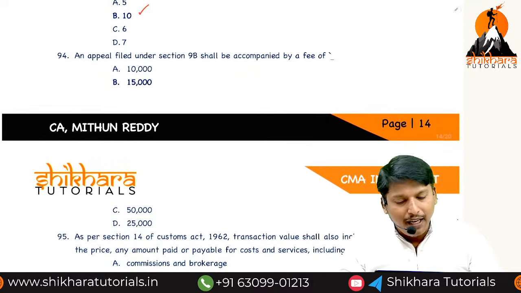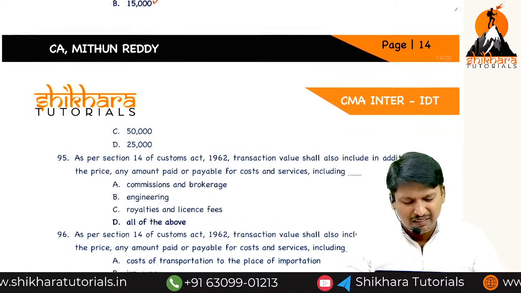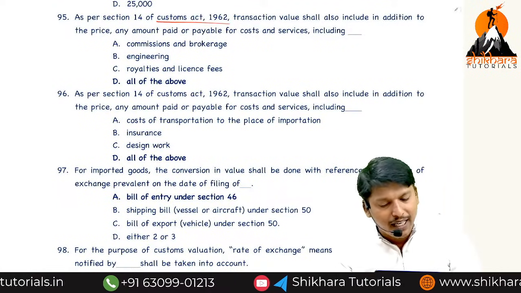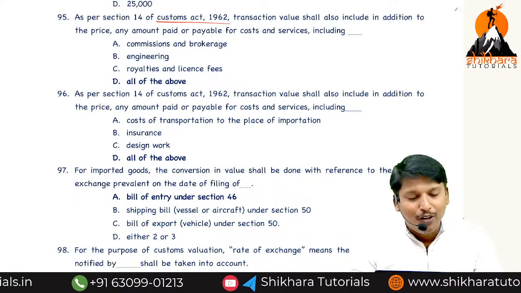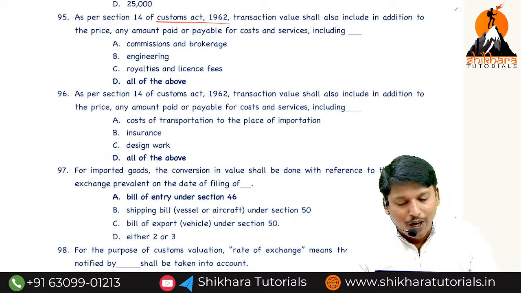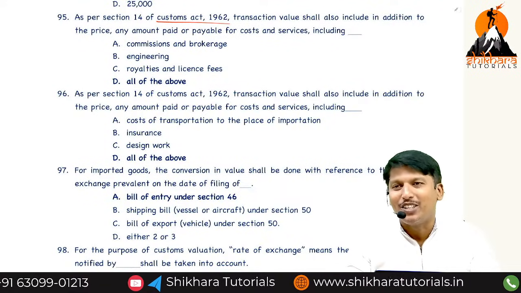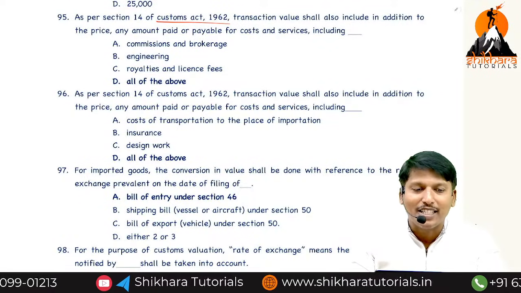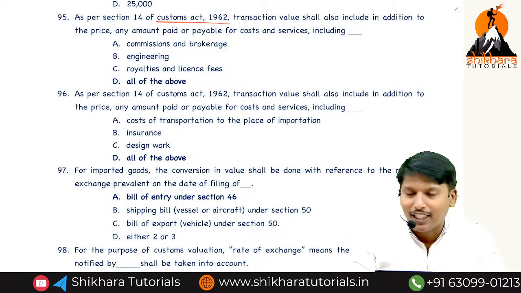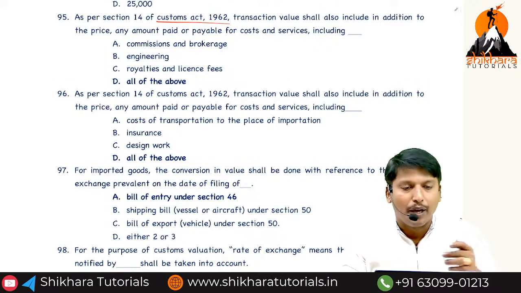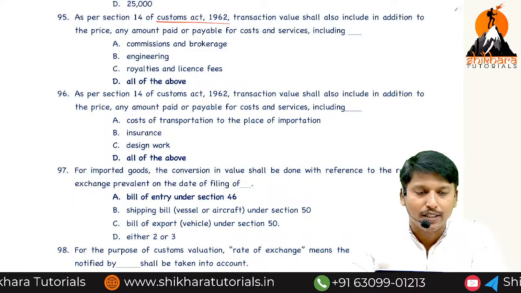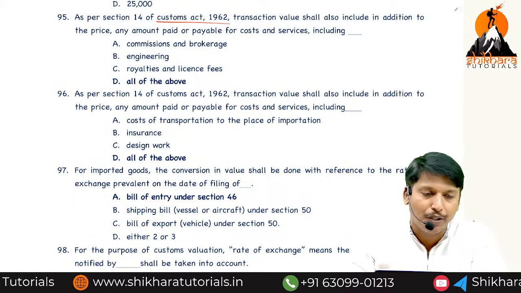Appeal under section 9 must be accompanied with a fee of 15. That level of question you can't write. As per section 14 of the Customs Act 1962, transaction value shall include price, amount payable, cost including FOB, commission, engineering, design, development charges, plans, sketches outside India, royalties, license fees, commission and brokerage. Some are asking for the PDF. It is available in the free resources. You can download it after the class completion.